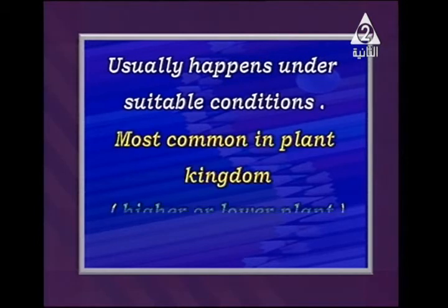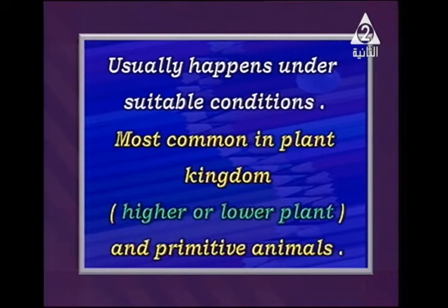And what else? It is most common in the plant kingdom, whether higher plants or lower plants. Higher plants are most flowering plants, any plant that forms a flower or seeds. Lower plants are like adiantum and most of the plants called ferns.